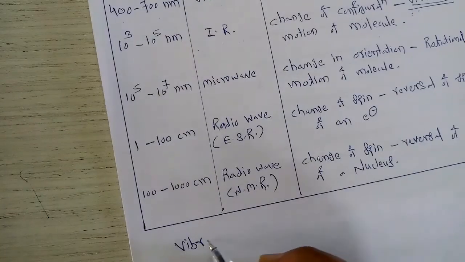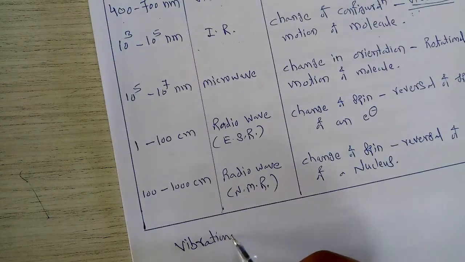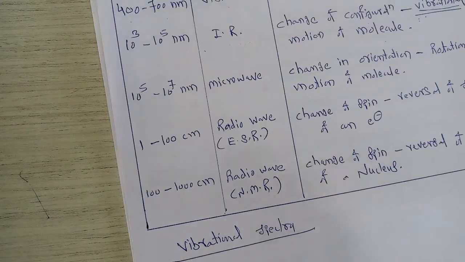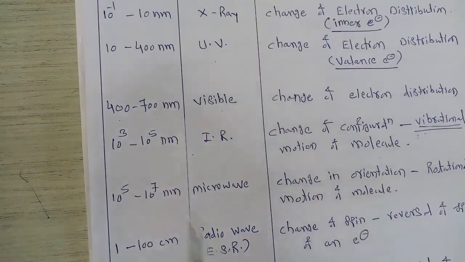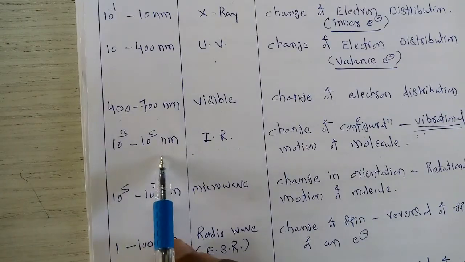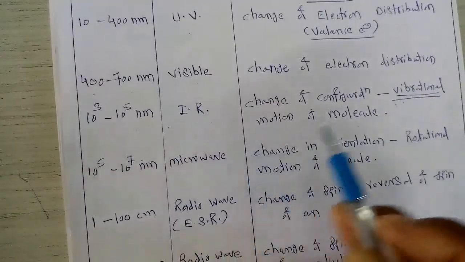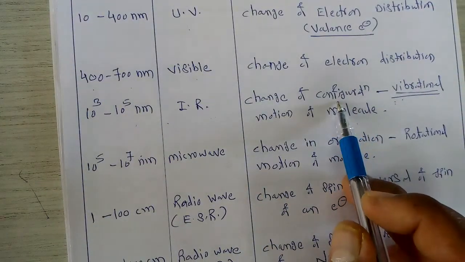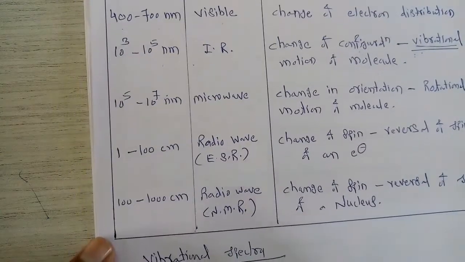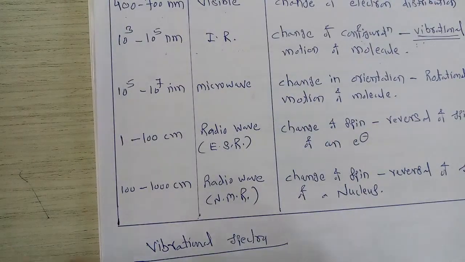That spectra is called the vibrational spectra. So what is this vibrational spectra? Whenever IR radiations belonging to the wavelength range 10^3 to 10^5 nanometer interact with matter, a change in configuration takes place involving the vibrational motion of a molecule. Then that spectra is called the vibrational spectra of a molecule.